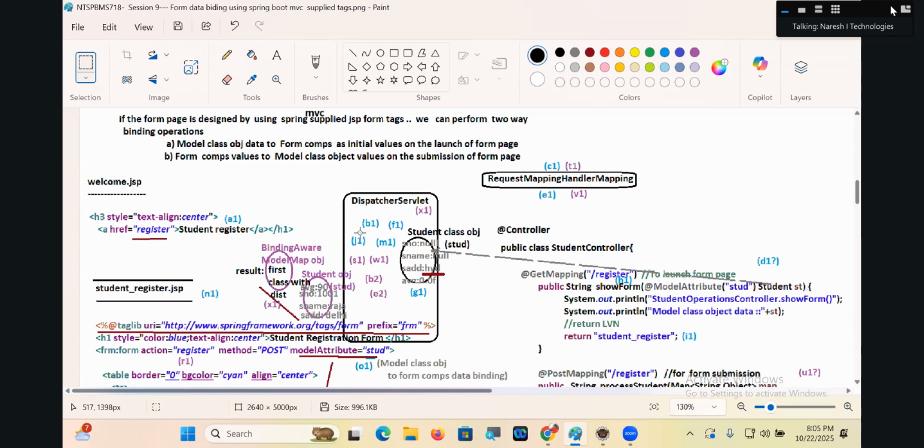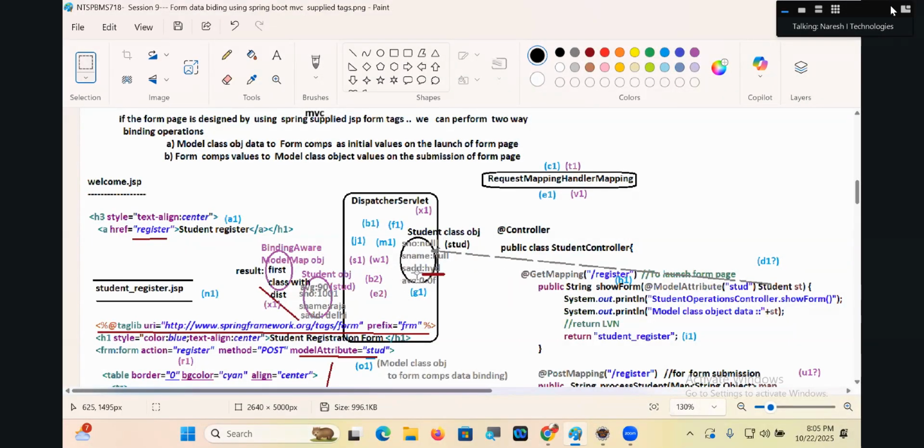Handler mapping passes to whom, guys? Dispatcher servlet. Okay. Now tell me, boss. D1, what is there? E1. Yeah, now tell me. Now it looks for what, guys?